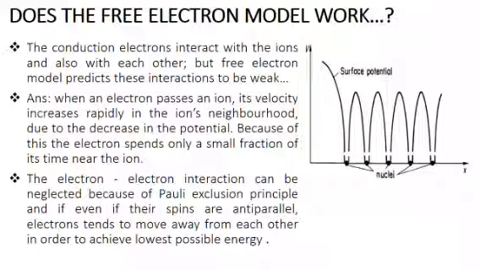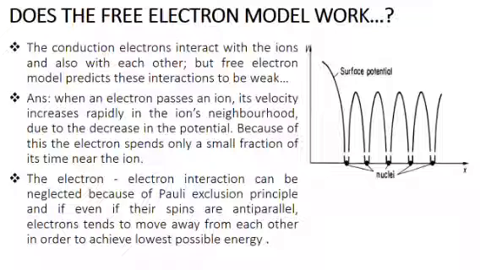There are two types of interaction an electron experiences within the crystal lattice. One is electron-positive ion interaction and the other is electron-electron interaction. According to Drude, these two interactions are assumed to be weak.